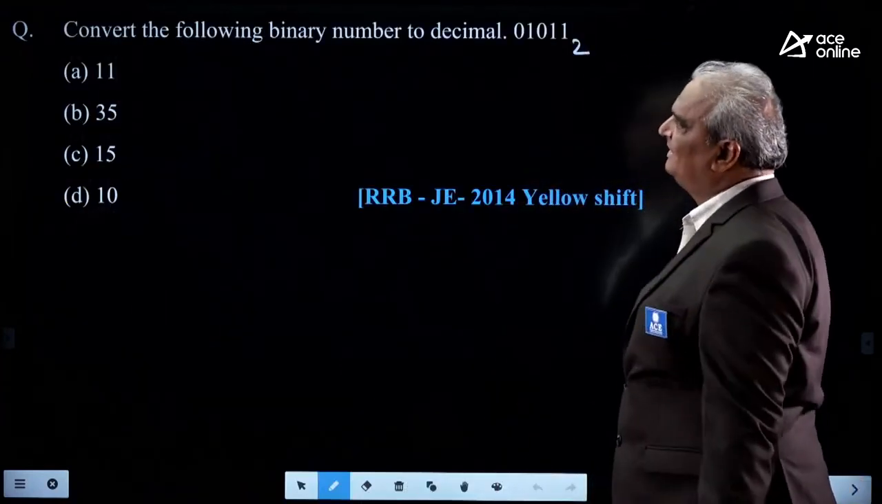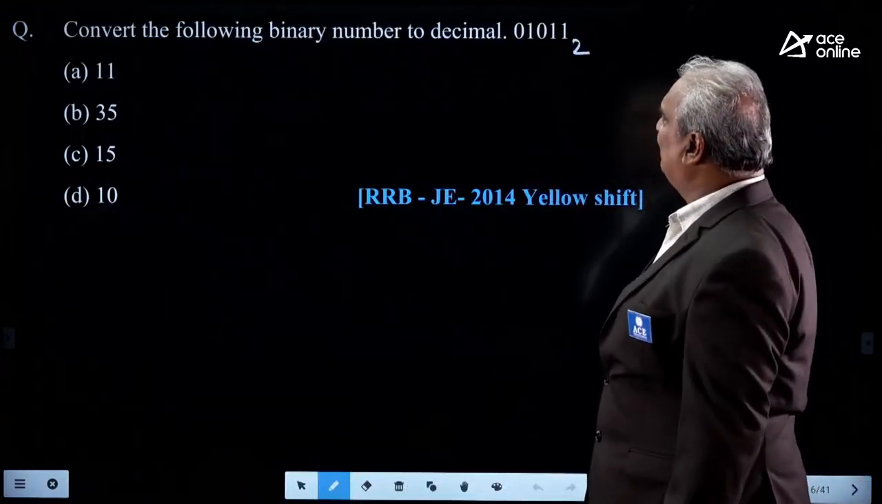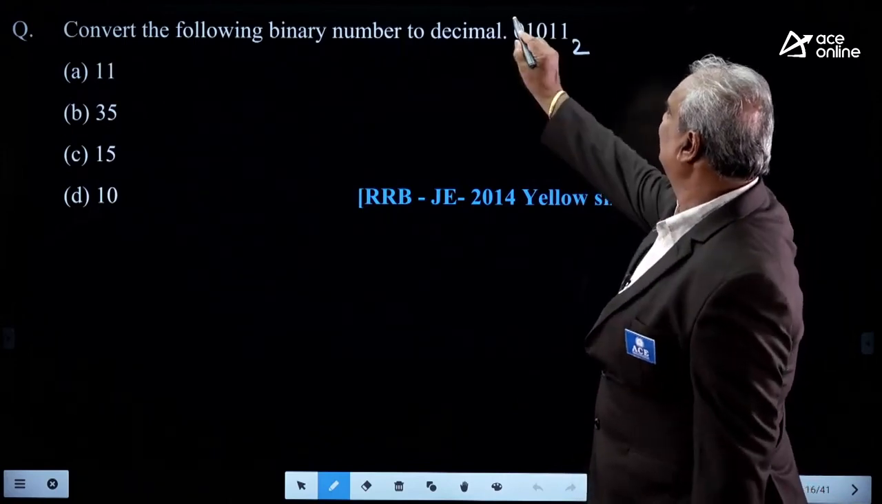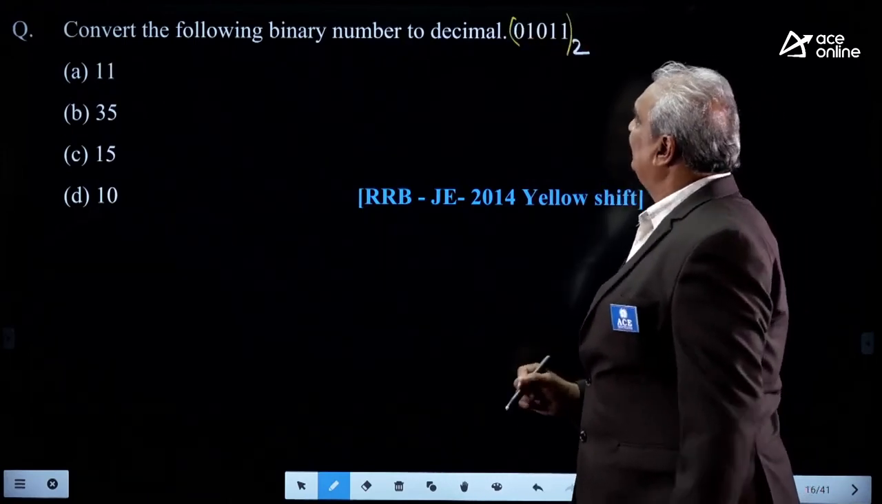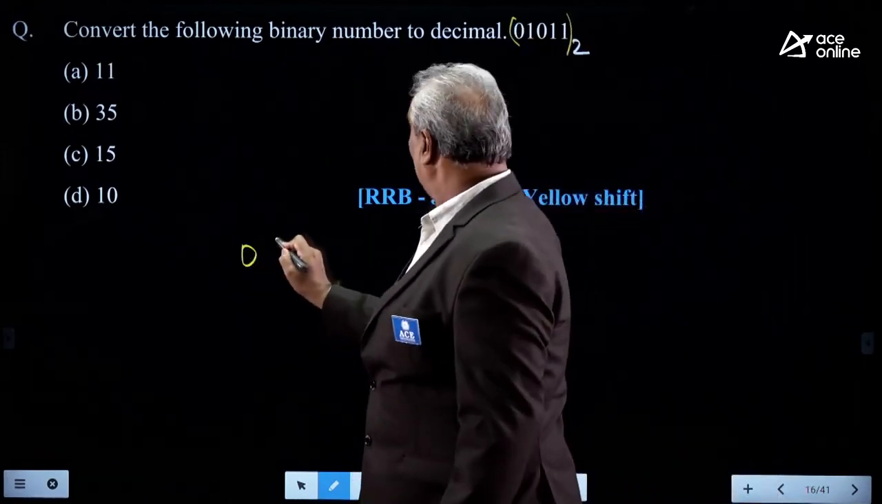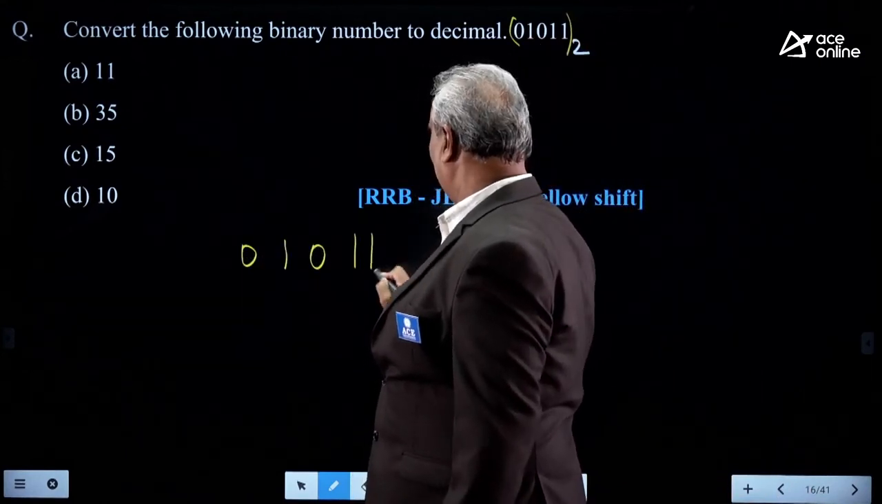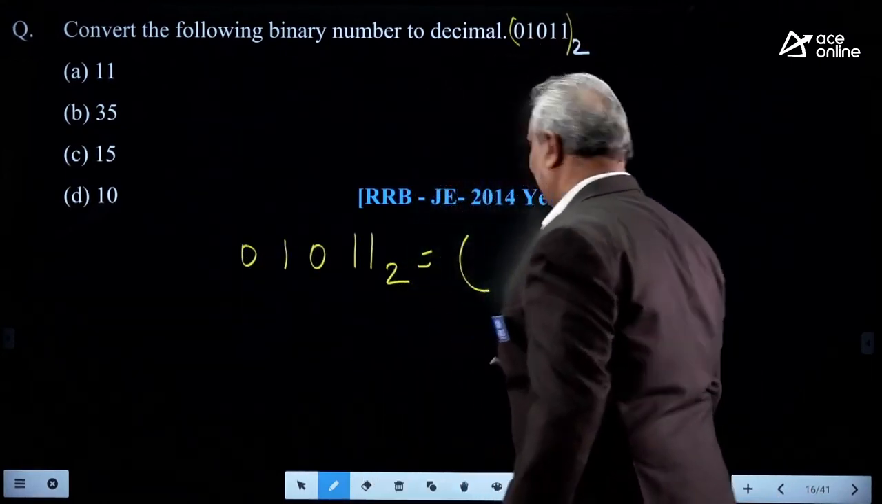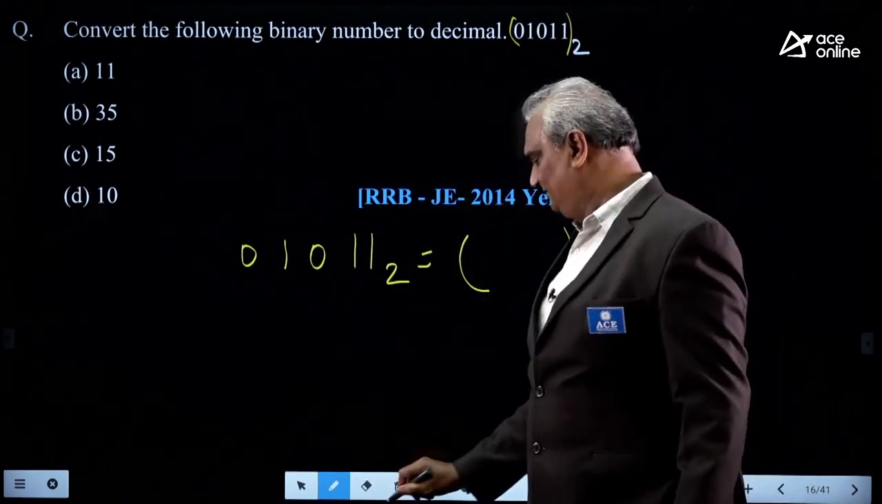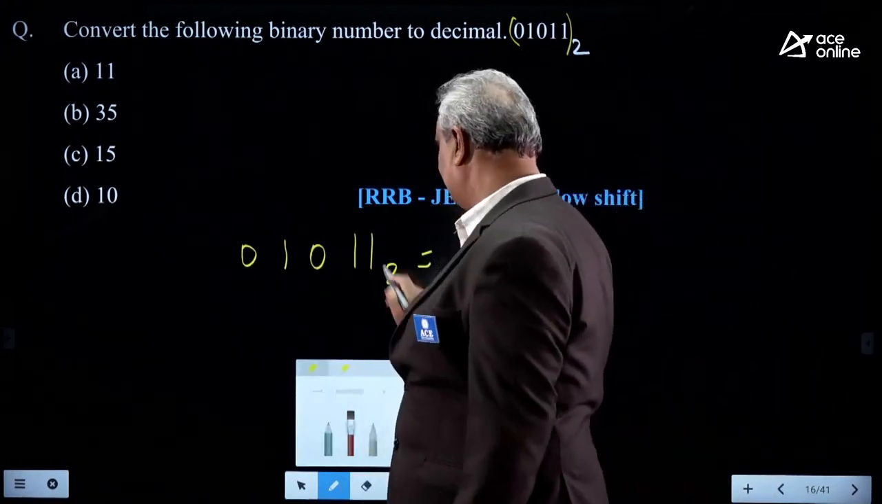Next. Convert the following binary number to decimal. Here is the binary number he gave: 01011 base 2. He asked for the decimal value. We already discussed this type of question.